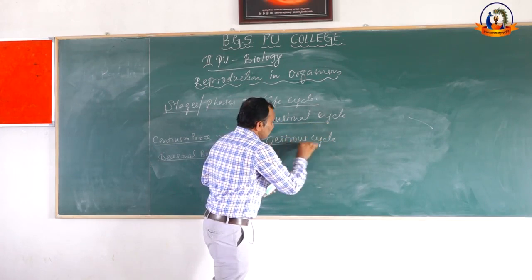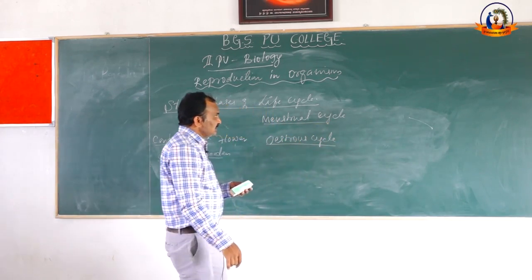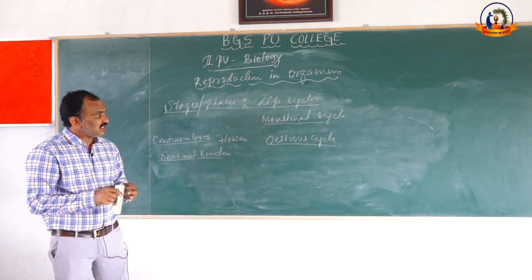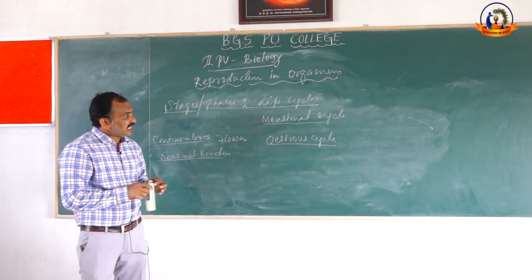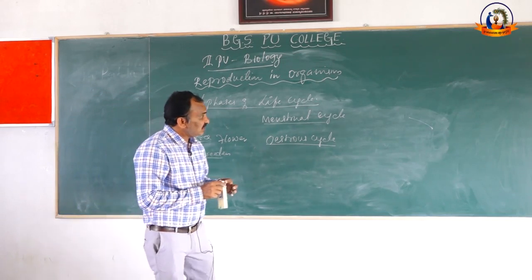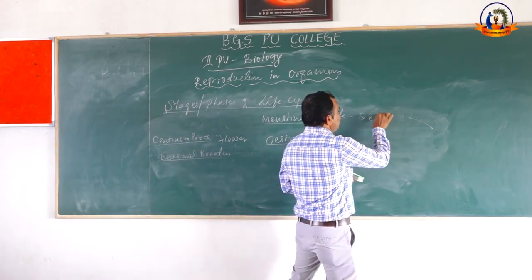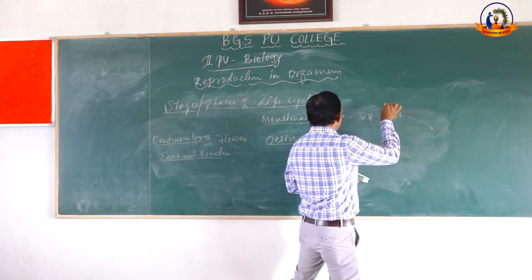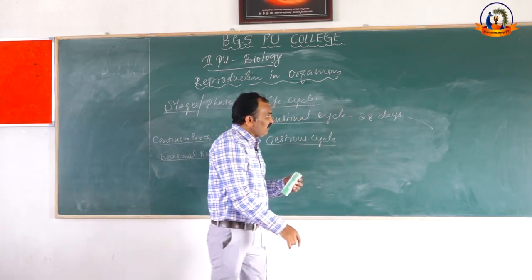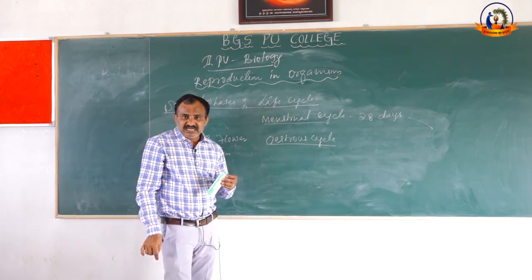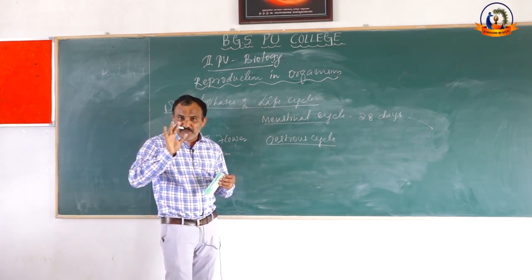What is the meaning of menstrual cycle and estrus cycle? The menstrual cycle is a cyclic event which takes place once in every 28 days during the reproductive phase.